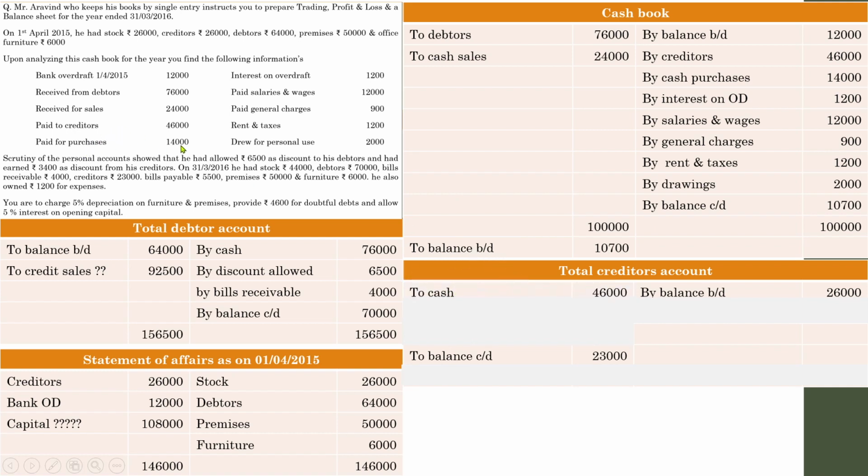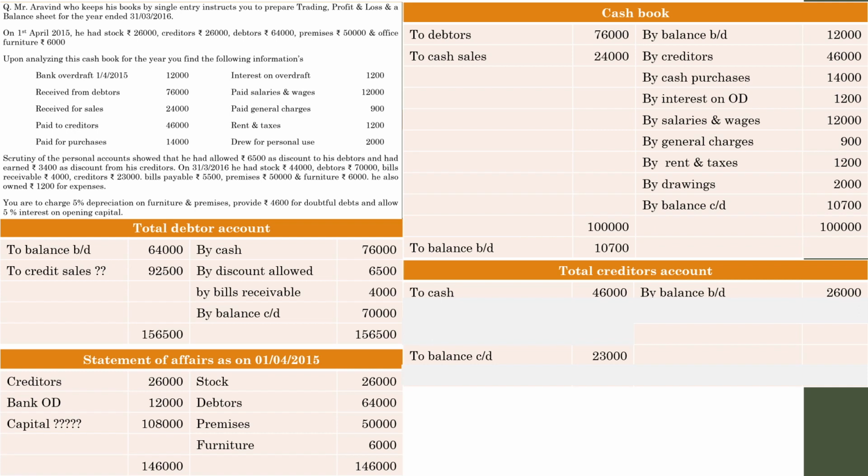Next one, paid for purchases, doesn't have any relation with creditors. Interest on overdraft, paid salaries and wages, general charges, rent and tax, drawings for personal use. So these don't have any relation with the creditors account. Next one, go through the other details given below. 3,400 as discount from creditors. So usually creditors provide a discount. So whenever we receive a discount, we have to pay only a lesser amount compared to the actual amount.